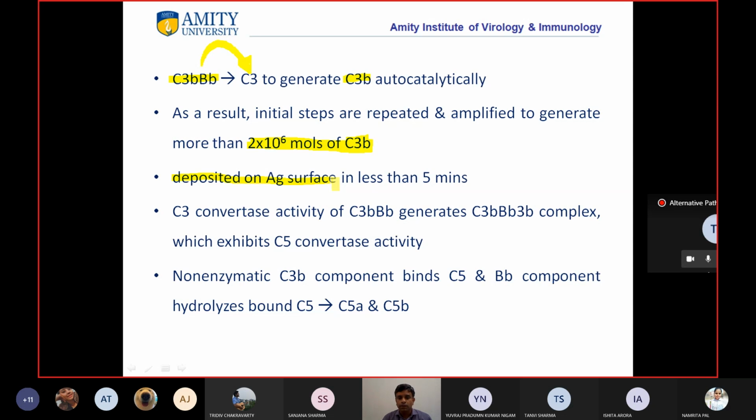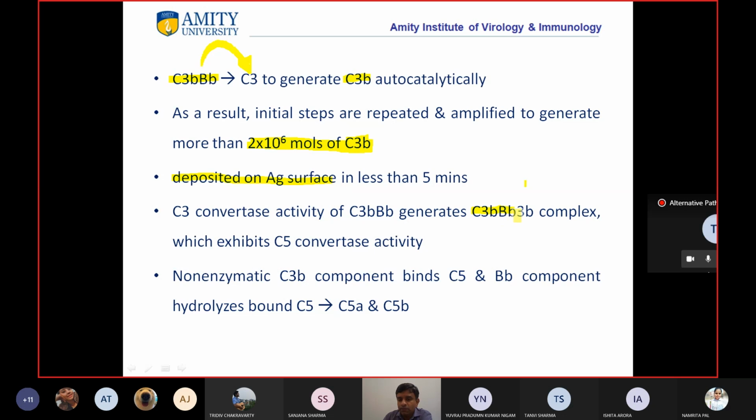Okay, but now we also want C5 convertase. Students, now the C3b which is formed, as I said, the C3 convertase activity of C3bBb generates this complex which is now C3bBbC3b, and because of this more C3 was broken down.